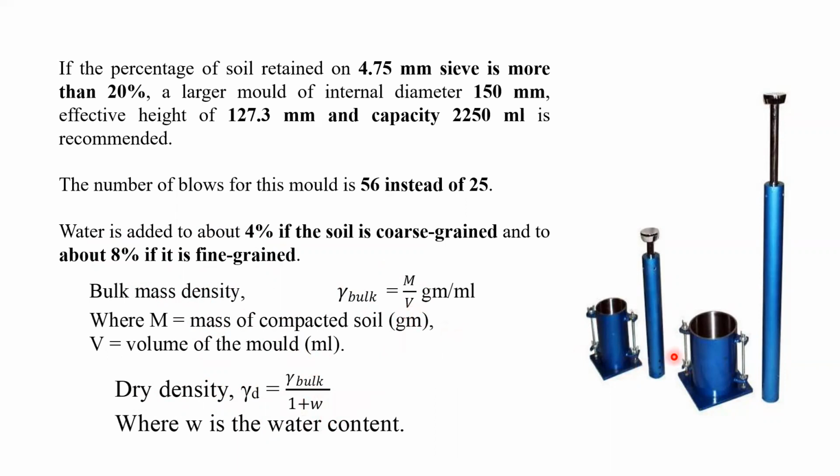So what we are going to do, once you compact this soil, either in the bigger mold or the smaller mold, we have to find out the bulk density. We can find out the mass of the soil divided by the volume of the mold, right? Excluding the collar. The collar we are not going to take. As far as the volume is concerned, we have to take only the volume of the mold. So from the mass of the soil and the volume of the soil, we can find out the bulk density. And for the same sample, we can find out the water content also, so that the bulk density divided by 1 plus water content gives us the dry density.